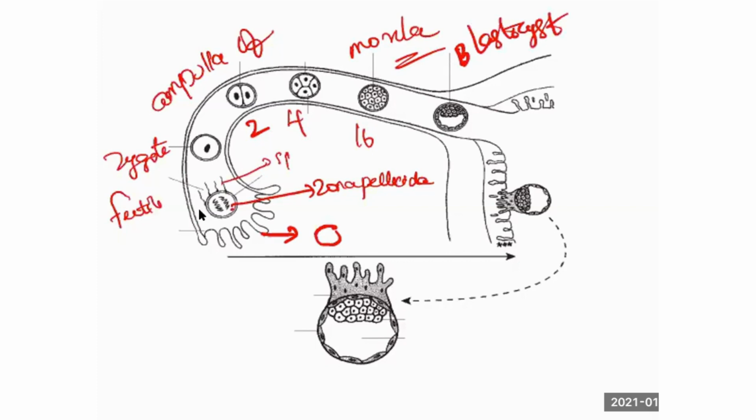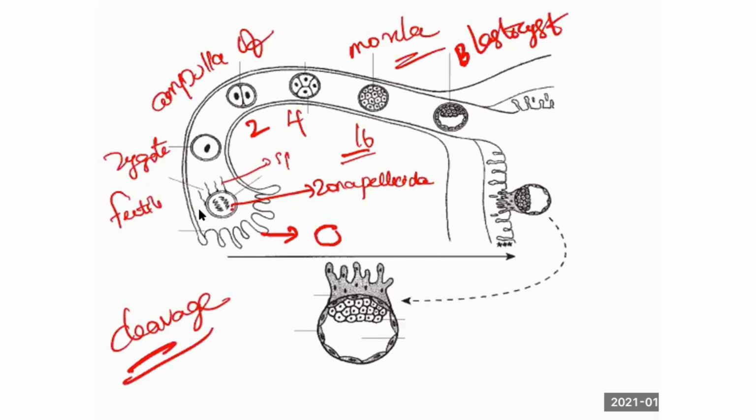Still on the blastocyst you have the zona pellucida. The replication from 1 cell to 2 cell, 4 cell, to the 16 cell morula stage is called cleavage. Cell division is called cleavage.